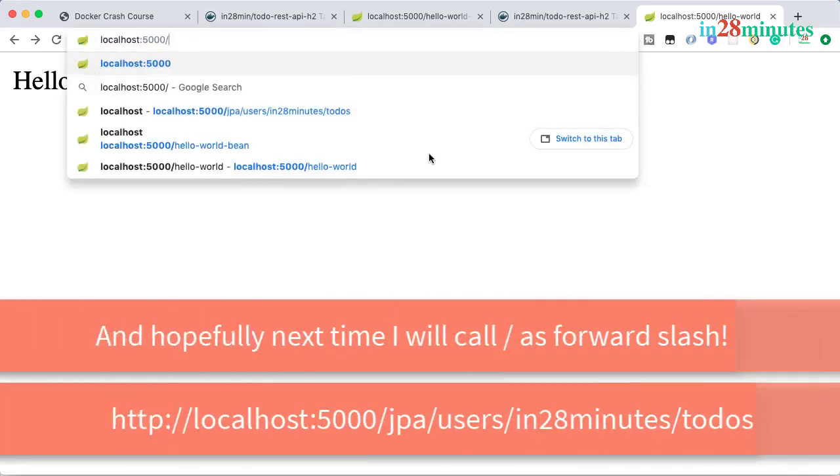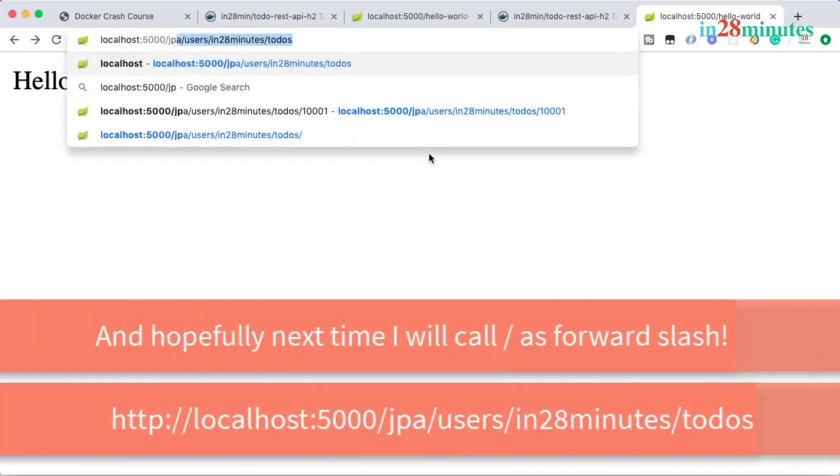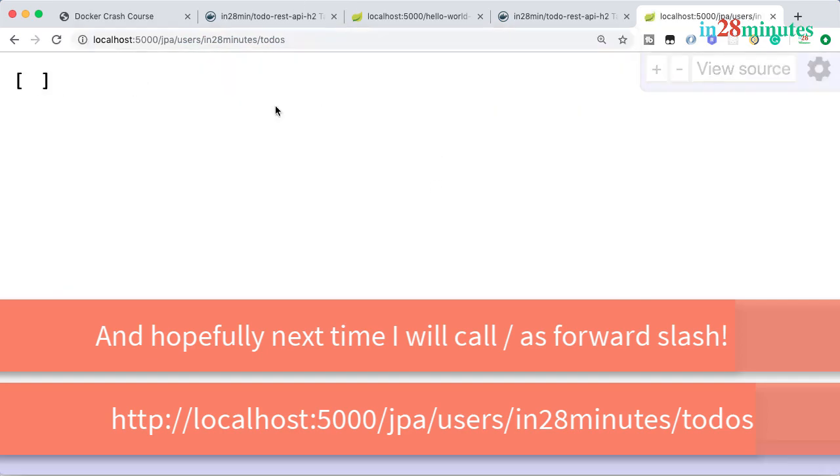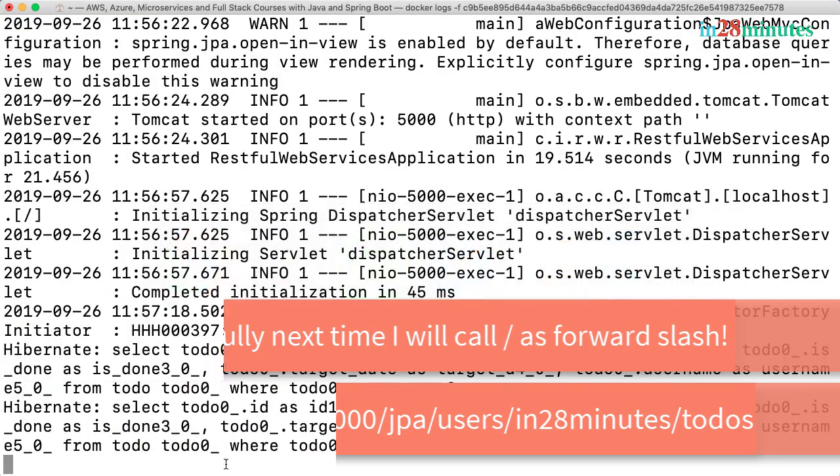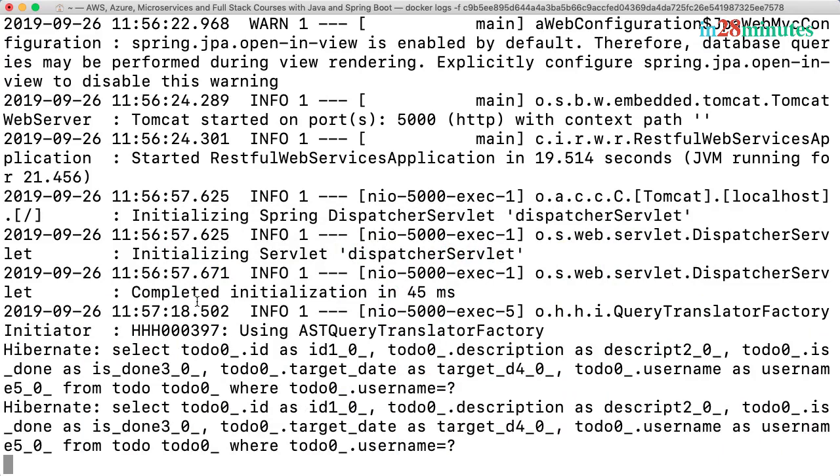Actually, none of the basic URLs are generating any of the logs. So what I'll do is type in a complex URL which is exposed by this. So it's JPA-users in 28 minutes -todos. This will not really return any data, but it would actually execute a query, and you'd be able to see the query in here in the log. So what we are doing in here is tailing the logs. So we are looking at the logs of the application. You can press Control-C to stop tailing the logs.